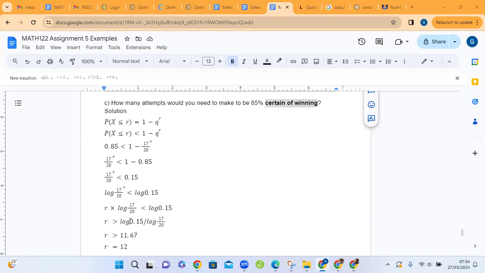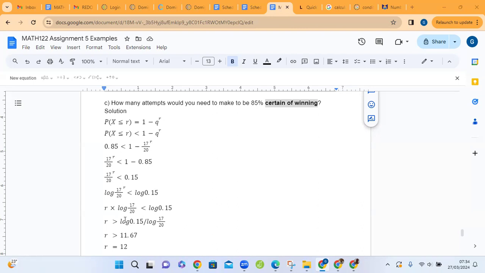Log of 17 over 20 is actually an exponent. It is a negative exponent because the base is 10. To get 17 over 20, which is a decimal, 10 needs to have a negative exponent, 1 over 10 to whatever value, so that you get a 0 point something. So log of 17 over 20 is a negative number.